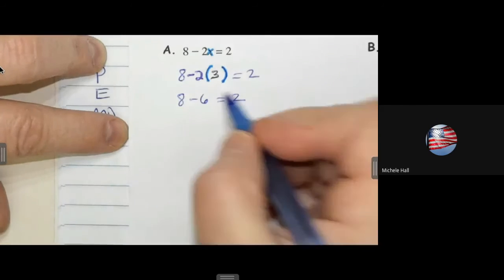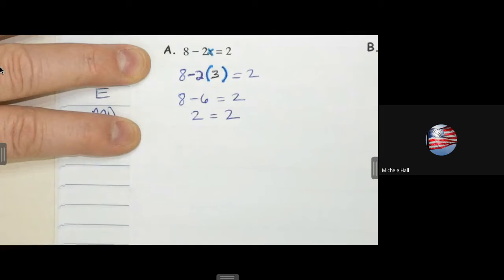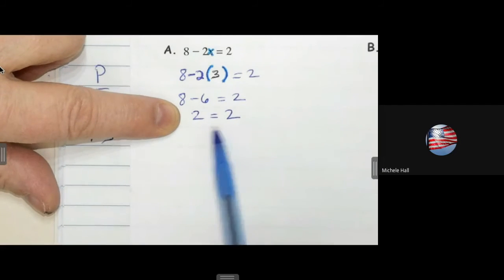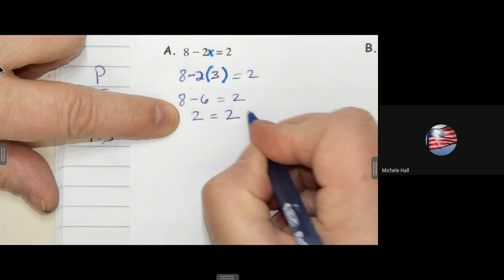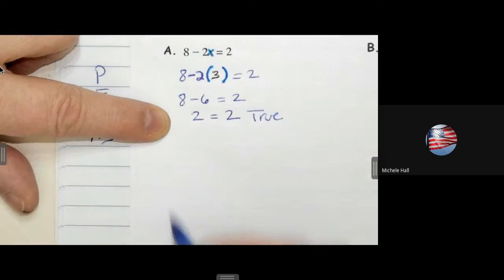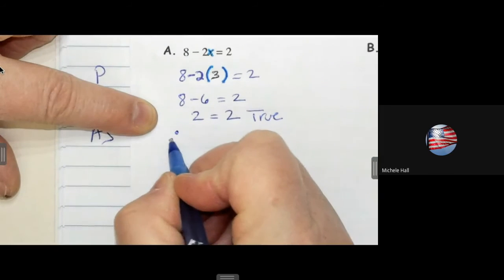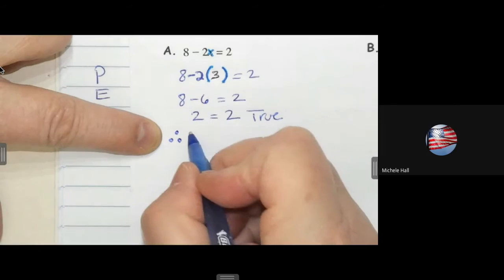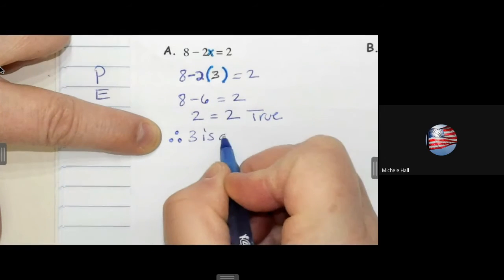8 minus 6, is this a true or false statement? What's the statement say? It says 2 equals 2. Is that true? Okay, so that's true. So we're going to give our answer now. You say, therefore, this is from geometry. It's like when you're going to make a big statement at the end of a proof. Therefore, 3 is a solution.